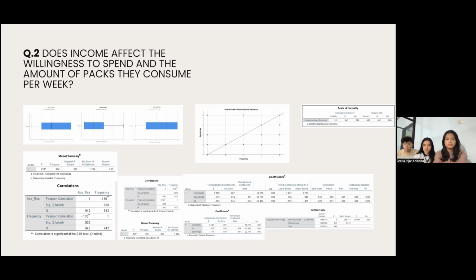Then we look at the coefficient table, and we can conclude that the amount smokers are willing to spend affects the amount of packs smoked with statistical significance, as can be seen from the p-value of 0.000. And the income of smokers moderates the effect of their spending on the amount of packs they consume, with a p-value less than 5%. So we accept the alternative hypothesis.